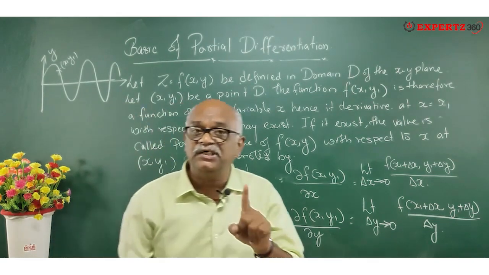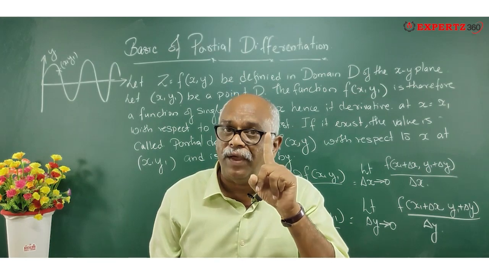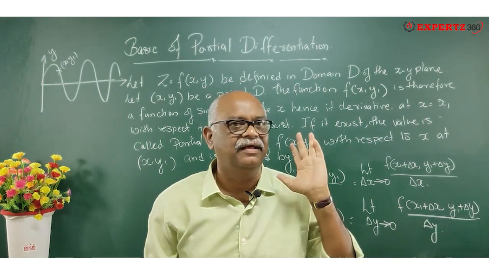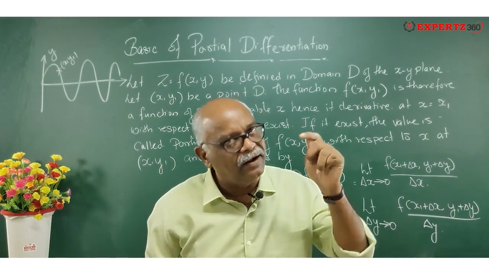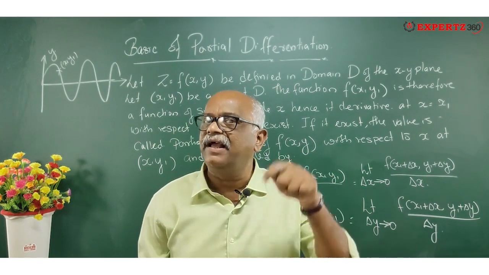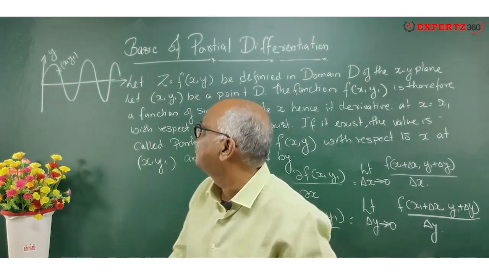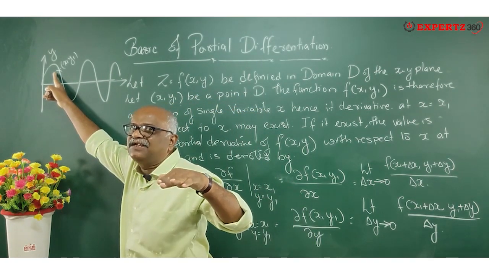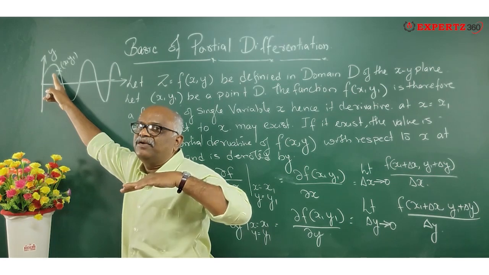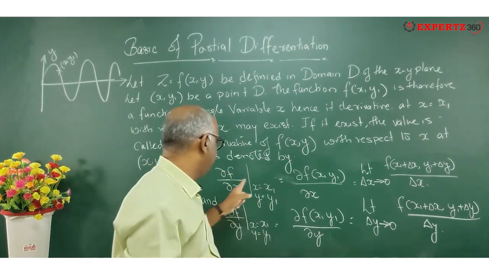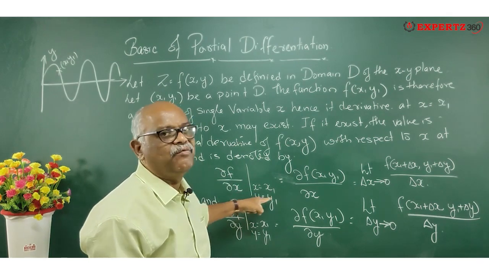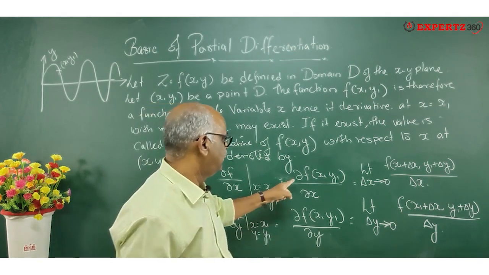I am differentiating with respect to x, keeping y as a constant. Clear? And after differentiating, I'll substitute the value x1, y1. Keeping y as a constant, I differentiated the function with respect to x. So dou f by dou x at x equal to x1 and y equal to y1.